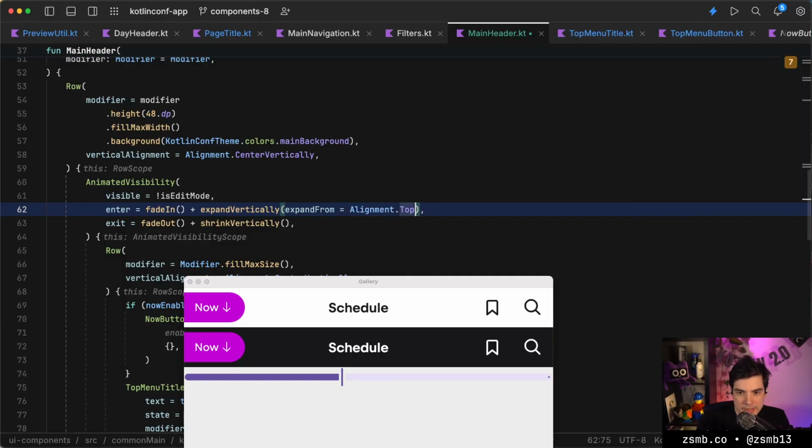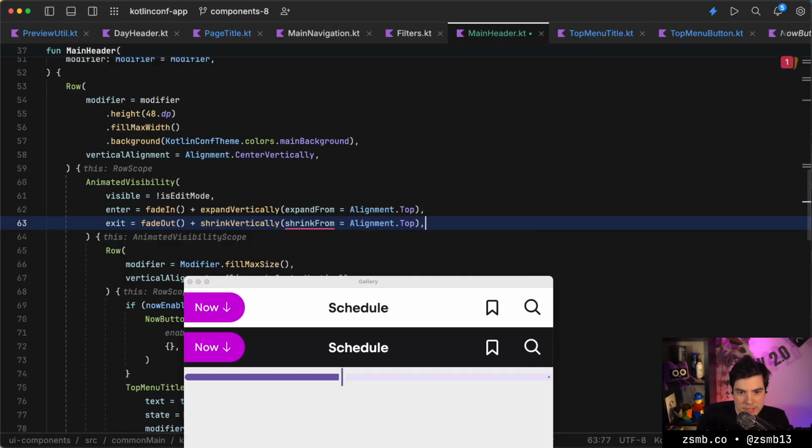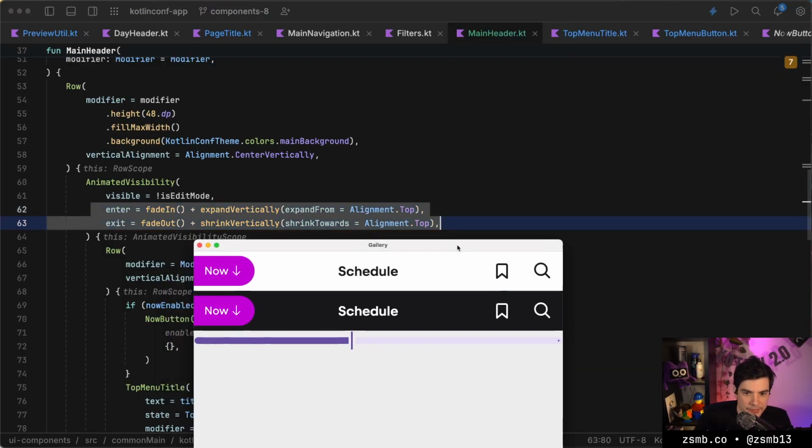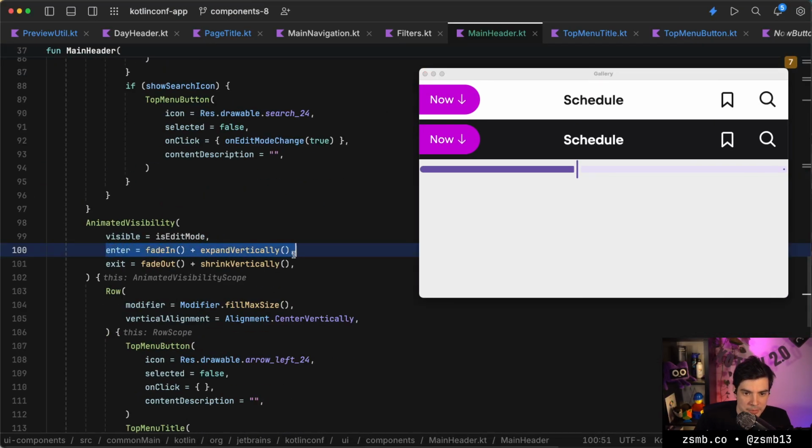That might be right. And we can, is it shrink from? Is it shrink to? Shrink towards, beautiful parameter name. Okay, so now it's kind of taking a dive as it's exiting. This is not quite there, but we are progressing, I think.